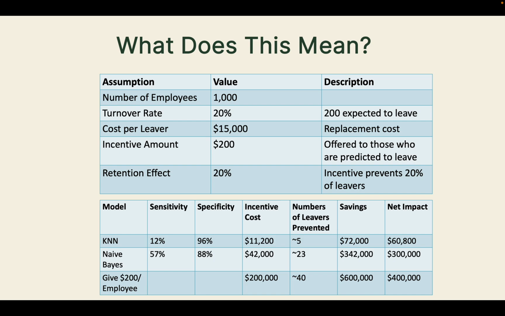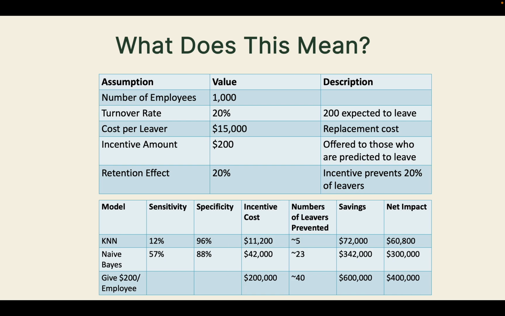Finally, if we gave $200 to every employee, the total cost would rise to about $200,000, but we would still save about $400,000 overall, meaning that even a universal incentive could be cost-effective under these assumptions. So the main takeaway is that predictive modeling allows Frito-Lay to focus incentives efficiently, and it allows them to achieve a similar saving for far less than what they would have to spend.